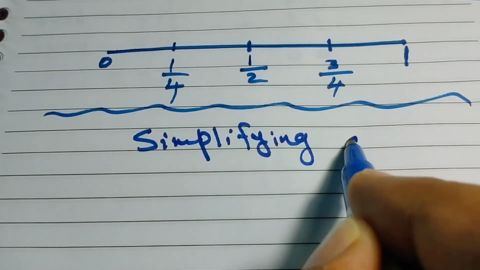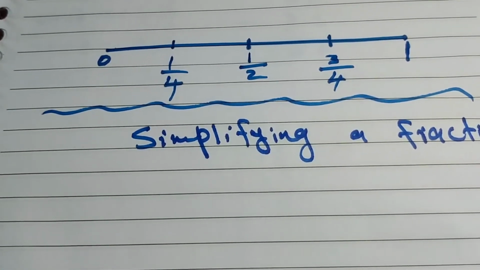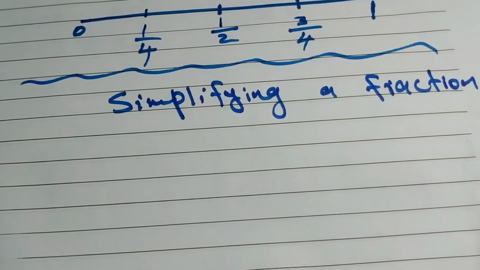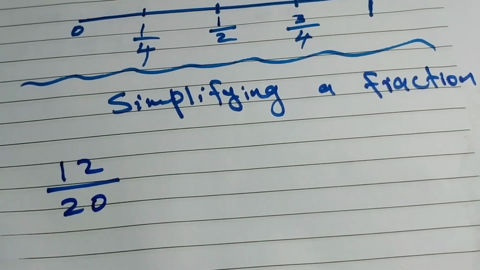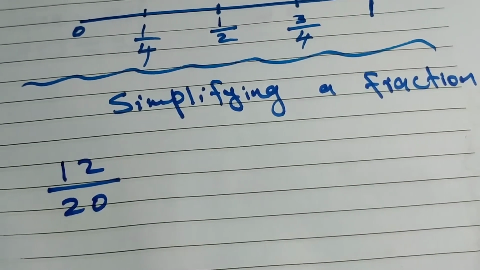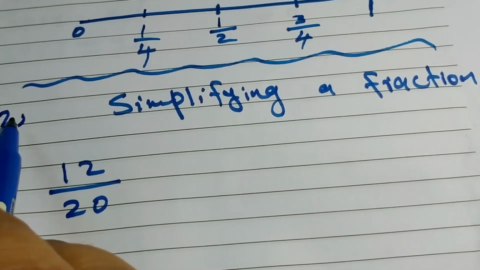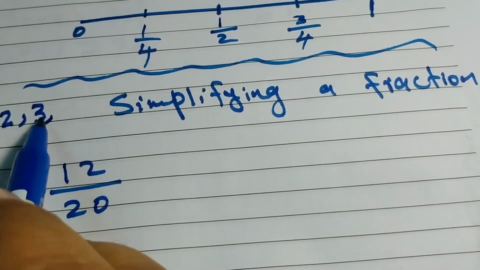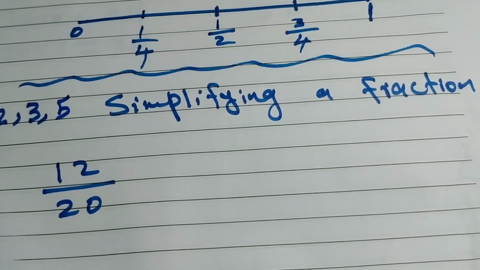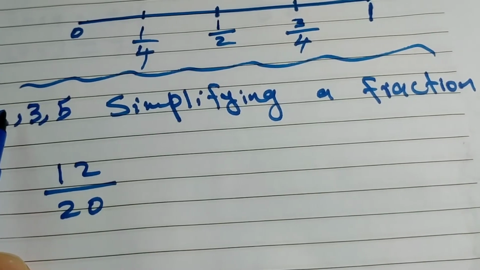Simplifying a fraction. How to simplify? For example, there is a given fraction that is 12 over 20. So how to simplify? We will start from the smallest number. First we will check on 2, then if it is not possible on 2 we will check on 3, if it is not possible on 3 we will check on 5. So first we will check on 2. Is 12 divisible by 2 or not?